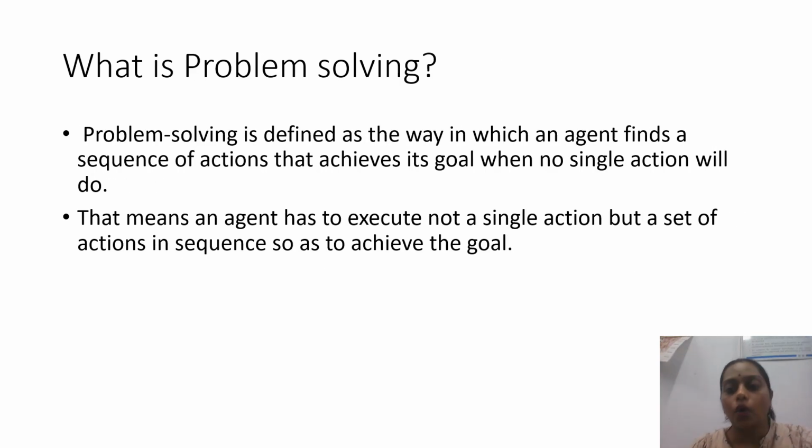Now, what is the approach that an AI uses to solve problems? Problem solving is defined as the way in which the agent finds a sequence of actions to achieve its goal when no single action will do. So what we understand from this is that every problem has a start node, which is the initial state, and we will have the goal state.